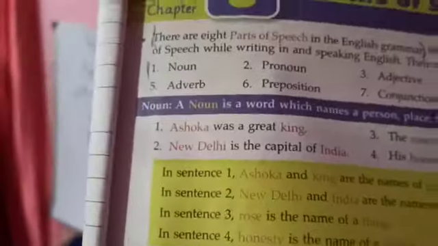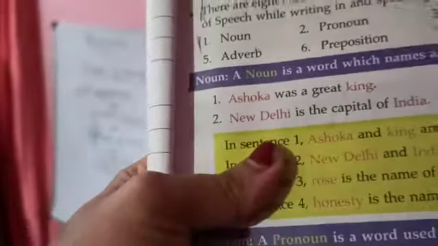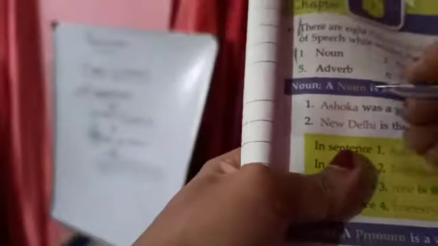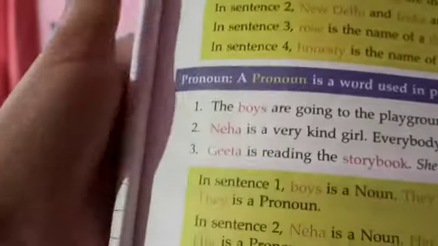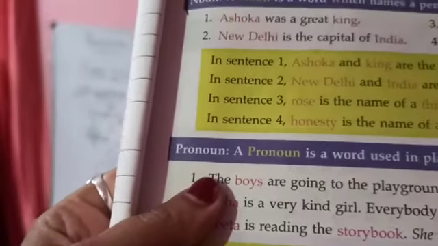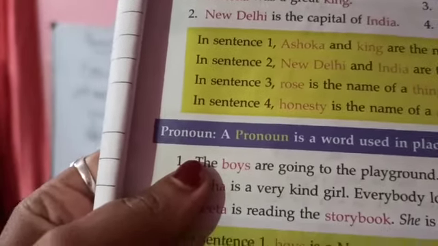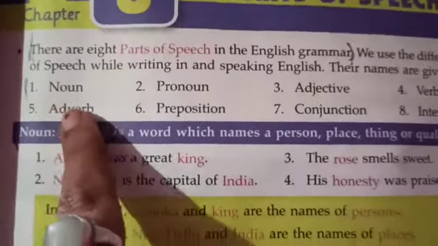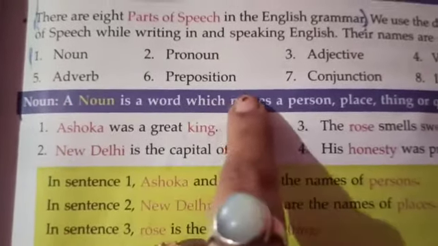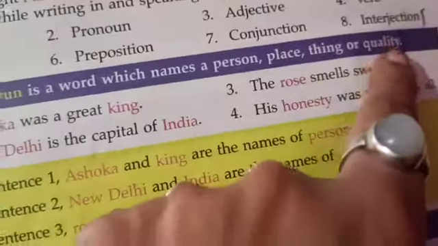Now see what's coming over here. Now the definition comes over here. You have to learn it by heart. Mark it. Noun. What is a noun? So this is a noun. A noun is a word which names a person, place, thing or quality. That is a noun. You have to learn this by heart.